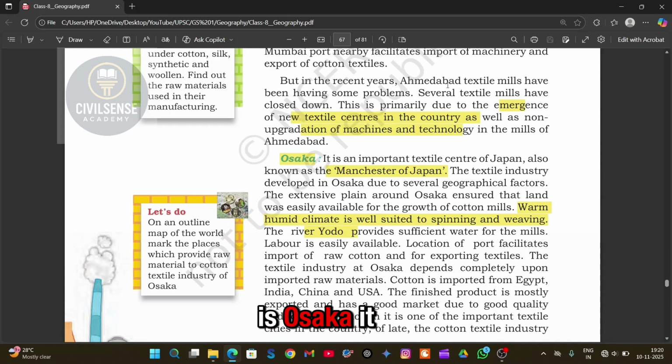Now the next one is Osaka. It is called the Manchester of Japan. Why is it called that? Because just like Manchester in England, Osaka is also a very important textile center for Japan. That's why people call it the Manchester of Japan.